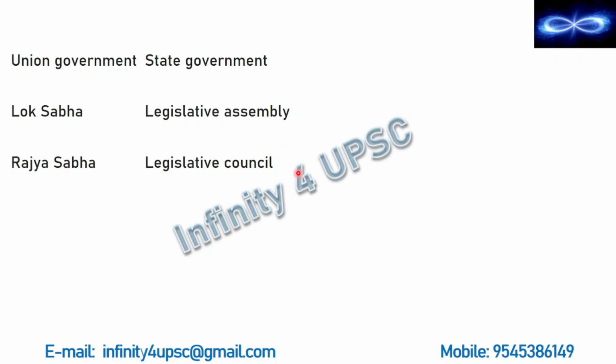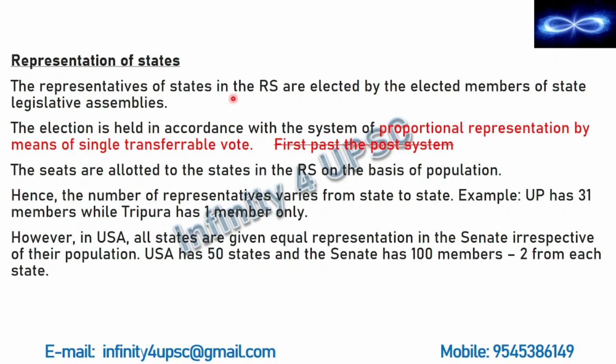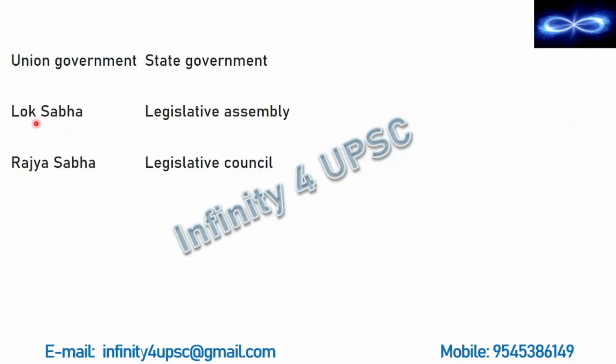And the Legislative Council is similar to the Rajya Sabha. Here we saw that only the Legislative Assembly has a role in the election of Rajya Sabha, and that too only the elected members. In the Lok Sabha we have elected members and nominated members, and none of them has any role in the election of Rajya Sabha members.